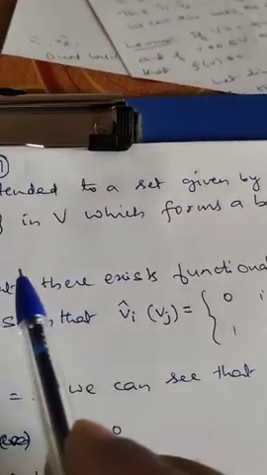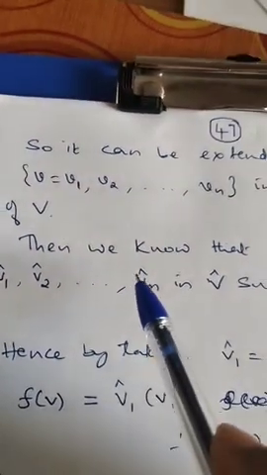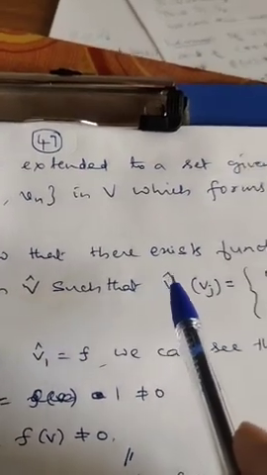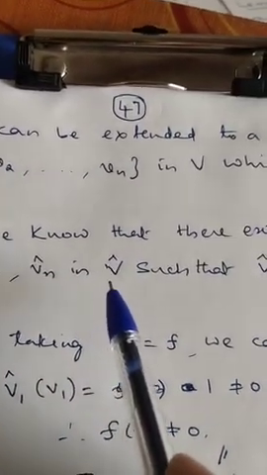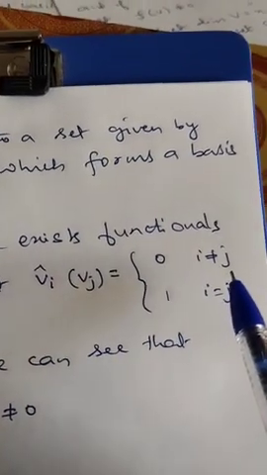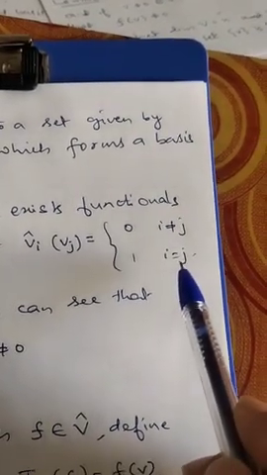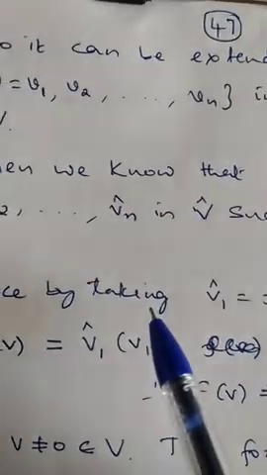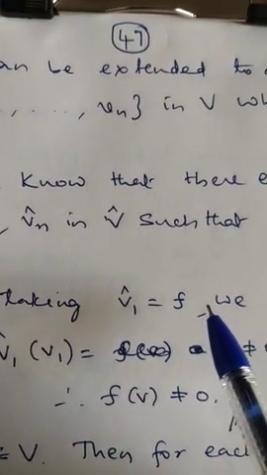Now v1, v2, etc., vn is a basis of V, which means there exists the dual basis v1 cap, v2 cap, etc., vn cap in V cap such that vi cap of vj is 0 if i is not equal to j and 1 if i is equal to j, by the above discussion. Hence I will take v1 cap as f.